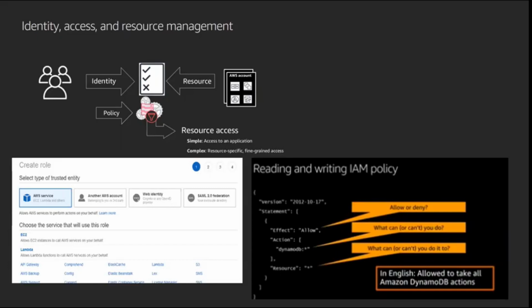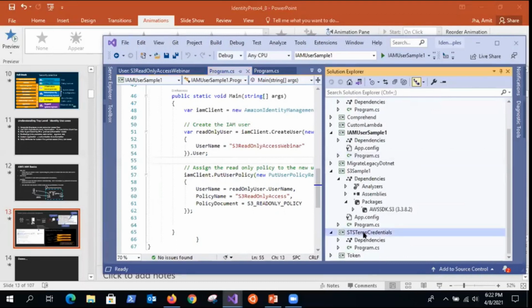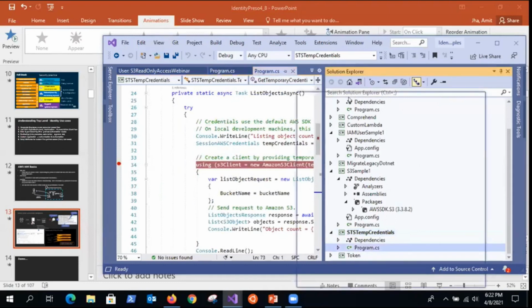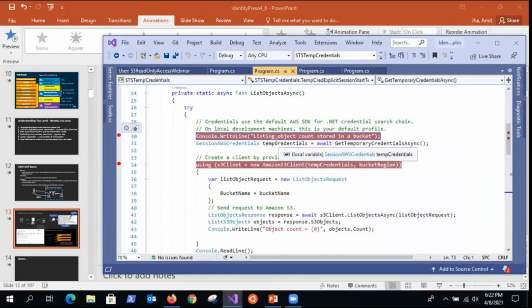So what actually happens at runtime is it makes the assume role call, an underlying call to STS, secure token service. And using the secure token service, it gets a temp credential, which is valid for a configurable time, how long it's valid for. In the code, I can show you a quick example of getting a temp credential. Let's quickly see here. This is again a simple API to get. So think of STS as a token vending machine, right? From where you can generate temp credentials.